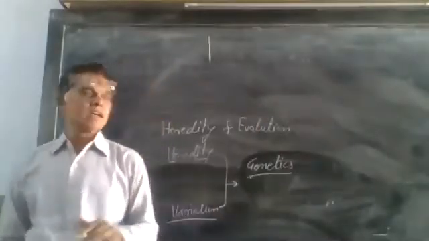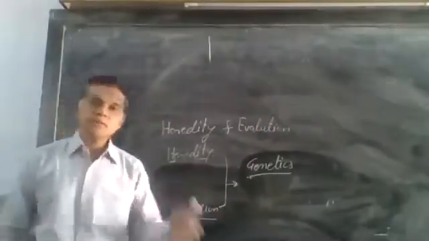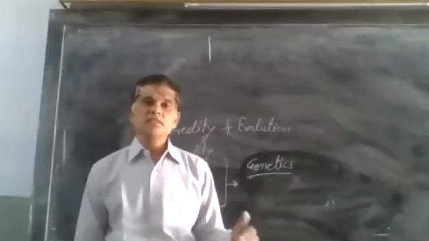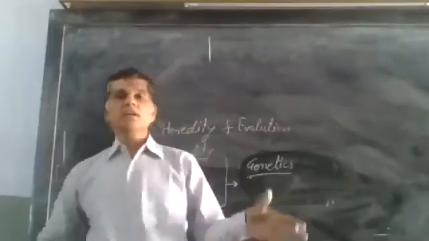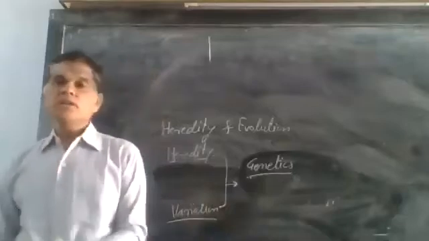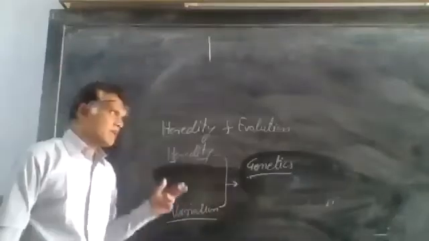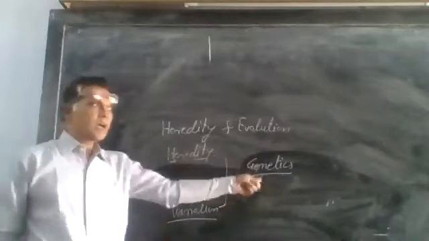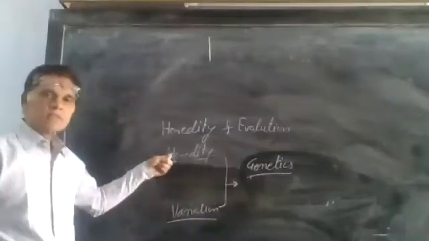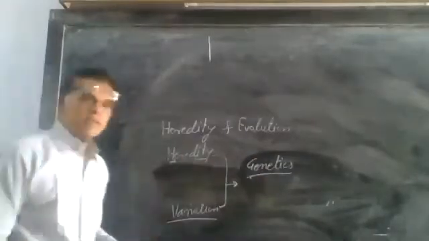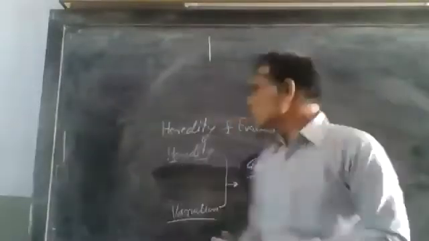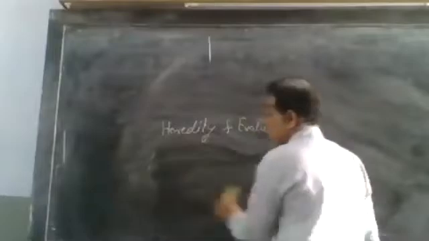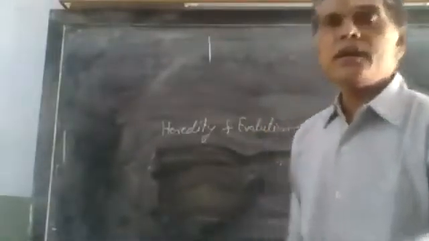Variation means how differences or different characters occur in the organism.